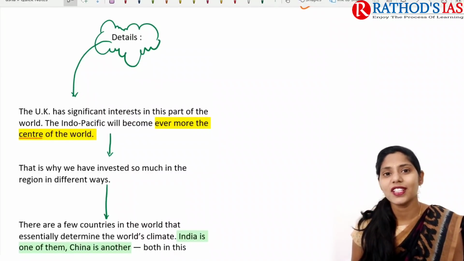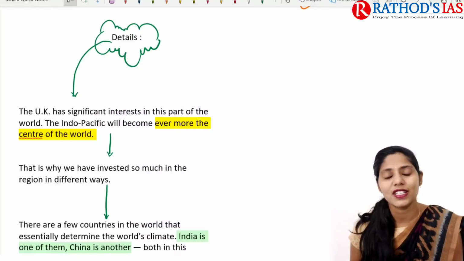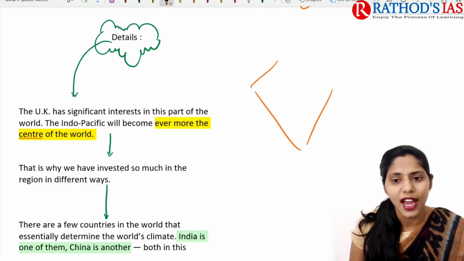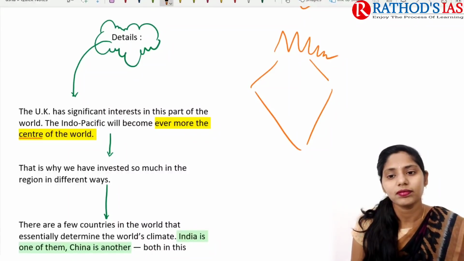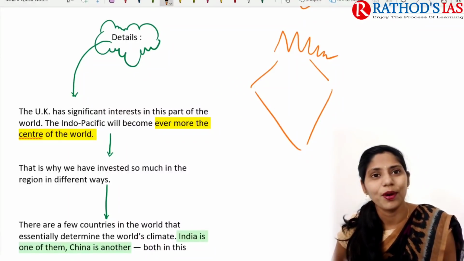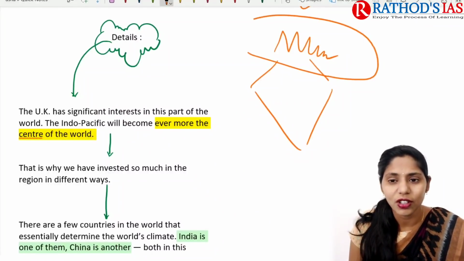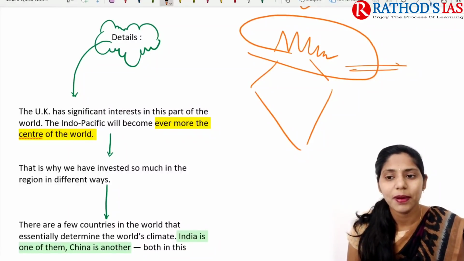In this Indo-Pacific region, those two countries are India and China. If you are talking about India, we have the Himalayas here. The Himalayas play an important role in our world climate, and they also play an important role in the Indian monsoon.